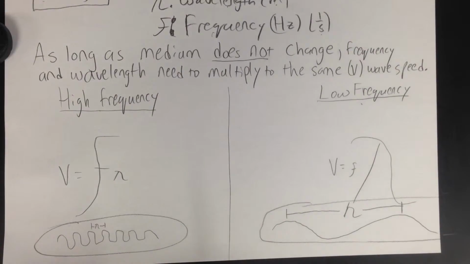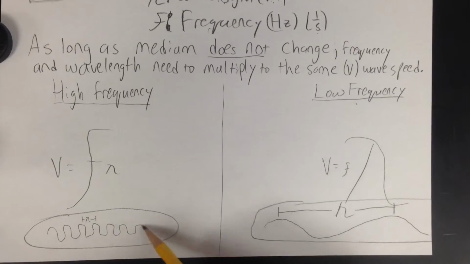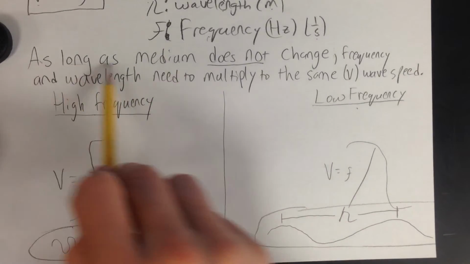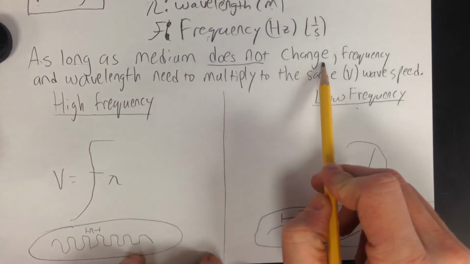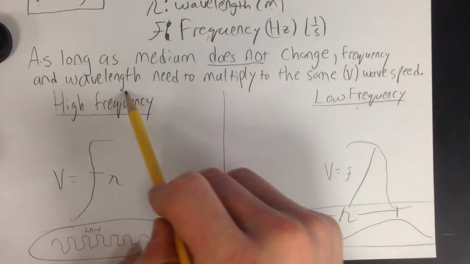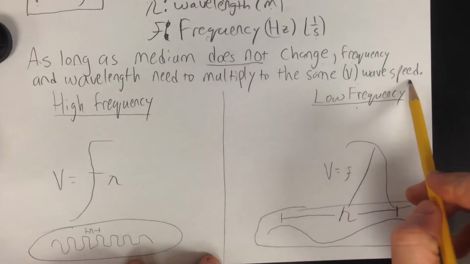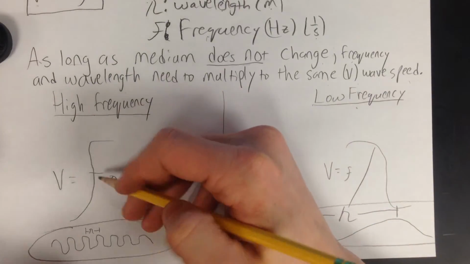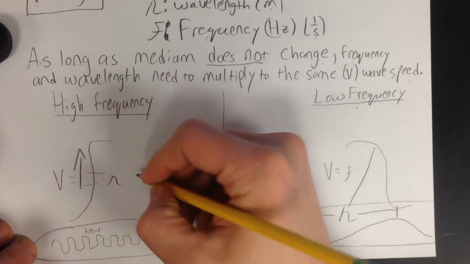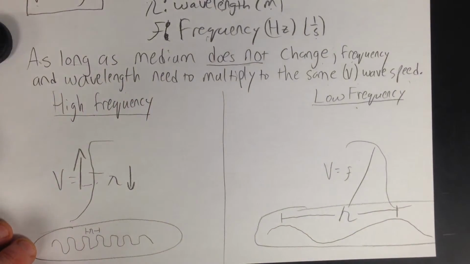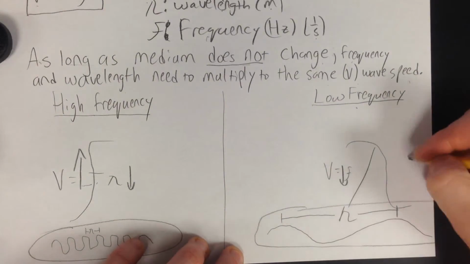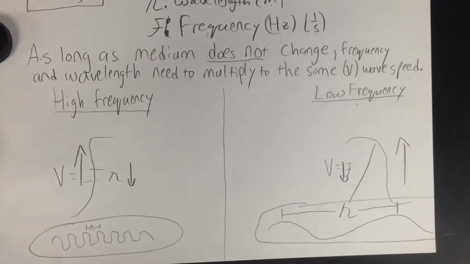And the wave equation shows that because if you make these waves in the same medium, we know that the velocity depends on the medium. So as long as the medium does not change, the wave speed stays the same. Frequency and wavelength need to multiply to make the same wave speed. So when you make waves really frequently and they're really packed together, they get a big frequency but a small wavelength. But if you make them less frequently, they get stretched. They get a long wavelength.